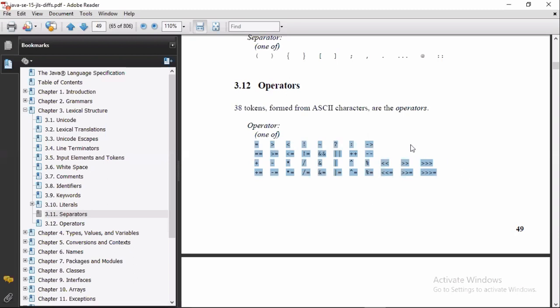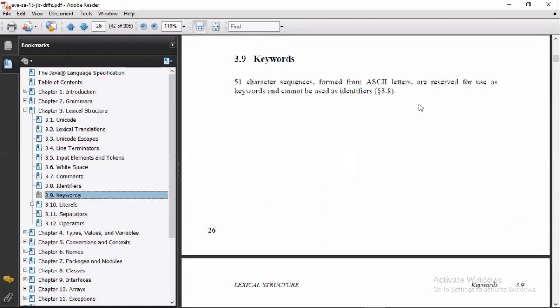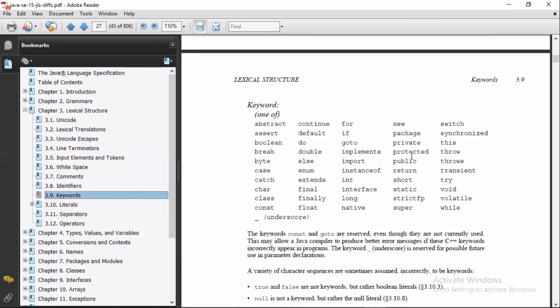There is no new keyword and no instanceof among them. They are given under the keywords section. Here, under the keywords section, they are given: instanceof and, alphabetically, the new keyword. So these are the things you need to remember.